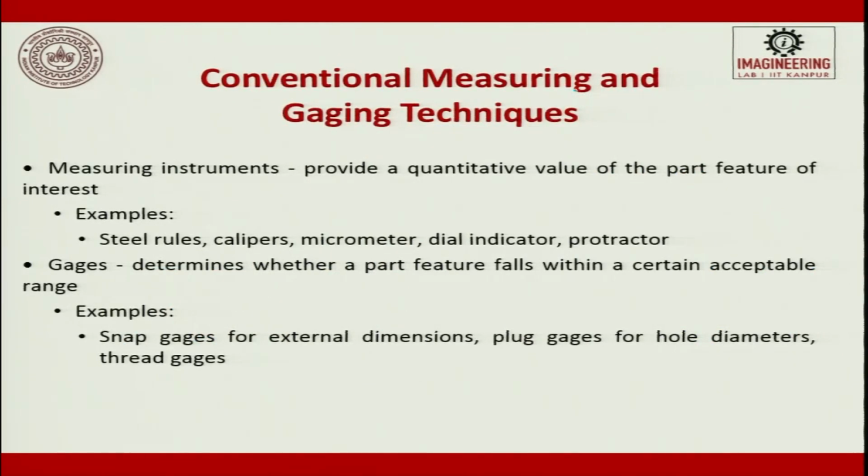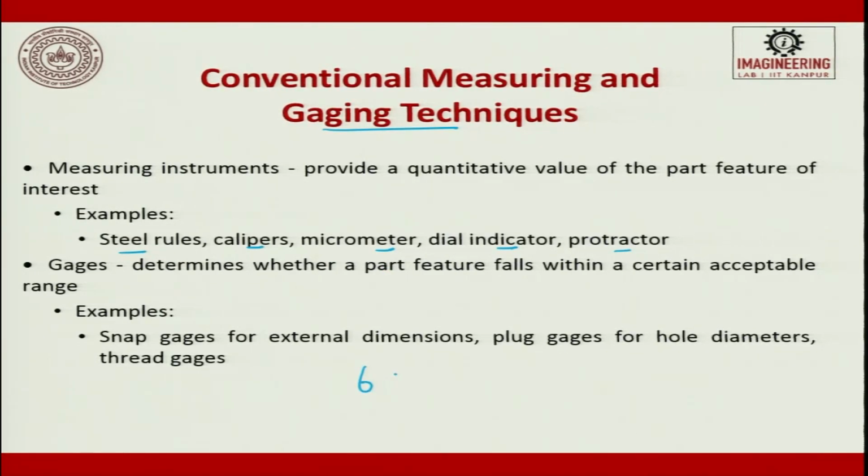So, the conventional measuring and gauging techniques. Measuring instruments provide a quantitative value of the part feature of interest. For example, steel ruler, caliper, micrometer, dial indicator, protractor, all these equipments provide a quantitative value of the part feature of interest. Next is gauging techniques. In gauges, what we determine is whether a part feature falls within a certain acceptable range. So, it will not be absolute, I told you.